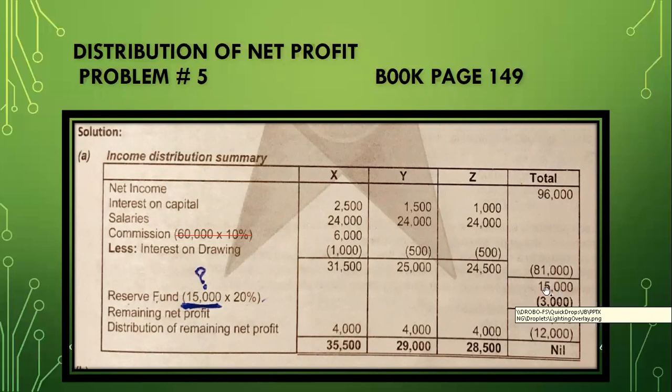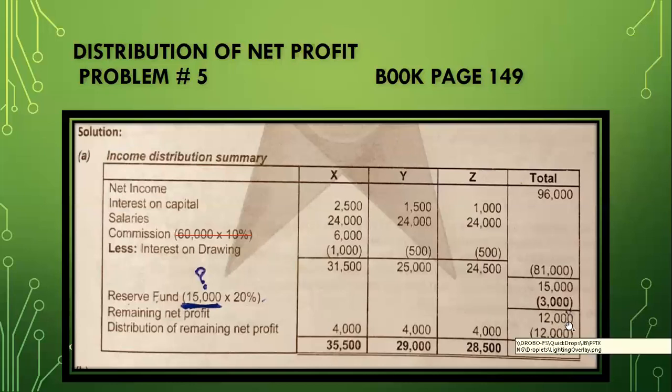There is another condition that reserve fund 20% should be charged. I put a question mark here, how do I calculate this? This is your remaining net income. I apply 20% on it, and then I get the value 3,000. So 15,000 minus 3,000, the remaining net profit comes over here, 12,000.